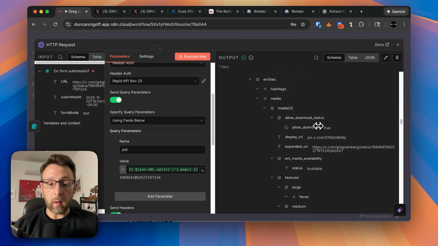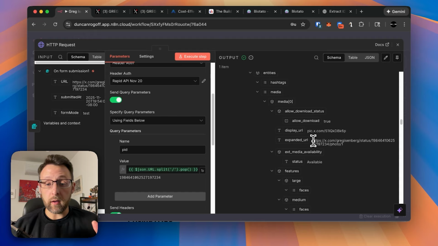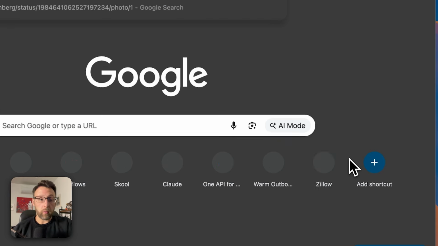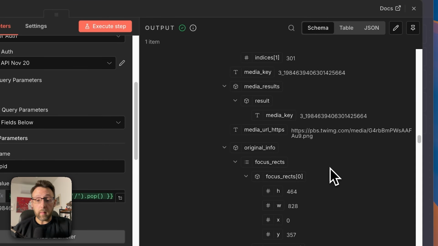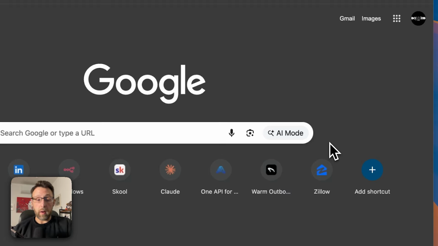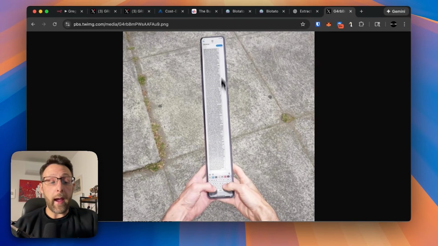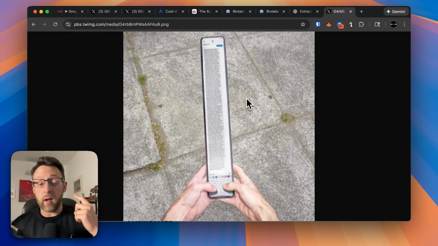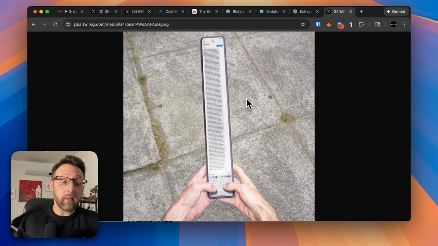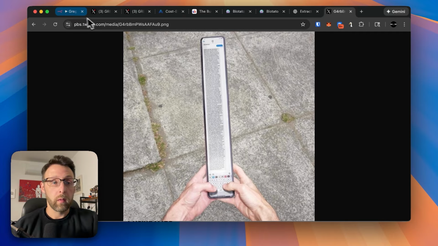So if we come down here, we can actually see we have this expanded URL, which is the image of the photo. So I can copy and paste this, and this will open up, but this is just going to open up the tweet. What we really need is if we come down here, we want this media URL, right? This is a publicly available URL to where the actual image is stored on the Twitter server. So this is what's going to allow us to have access to this image, because we're going to tell Nano Banana, hey, we want to remix this image in our own style.